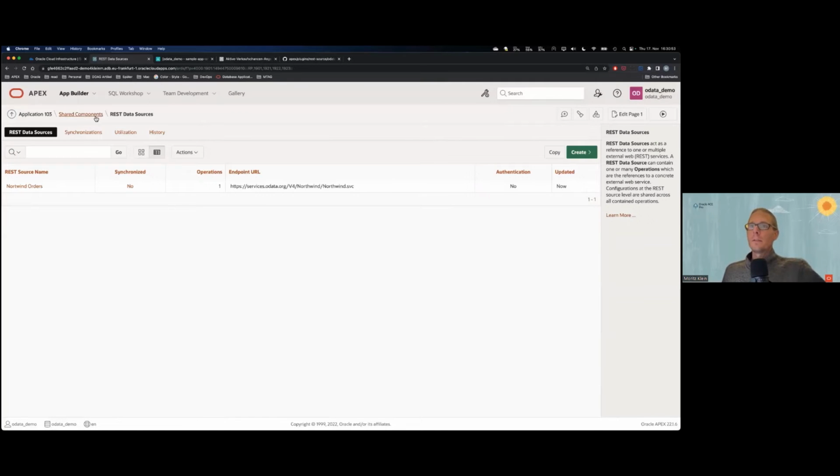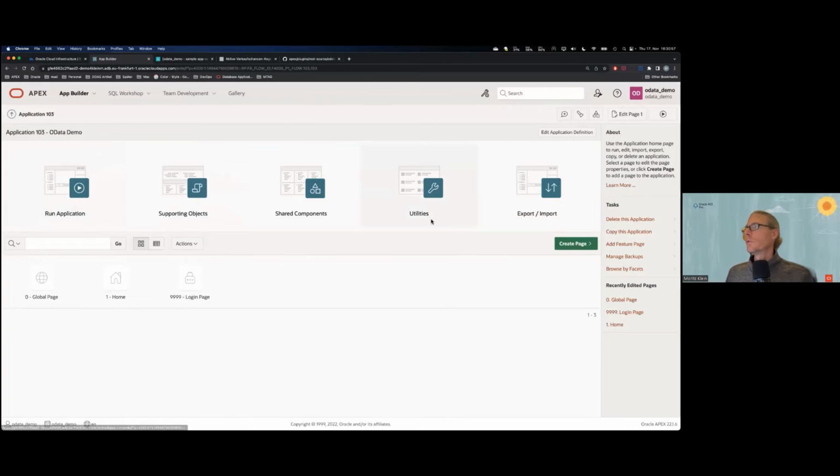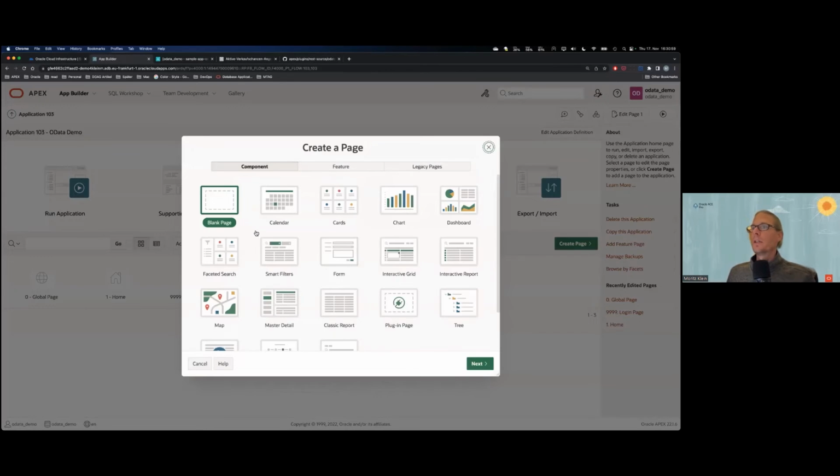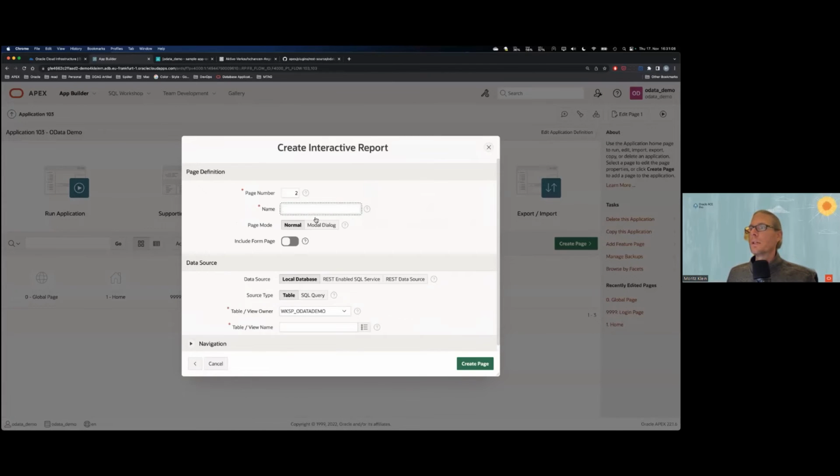So I've created a REST data source. Then you get back to just quickly creating a page. Interactive report is probably the easiest way. Let's call it orders. We're using a REST data source. Normal window, fine.